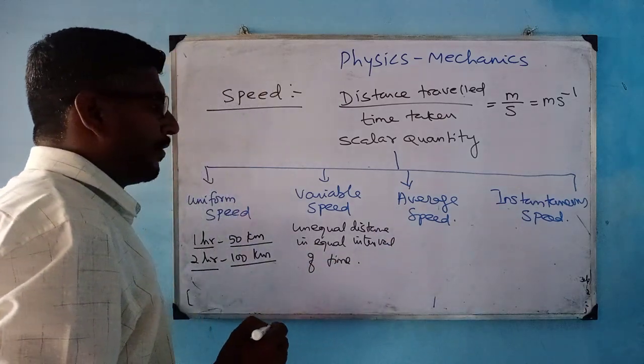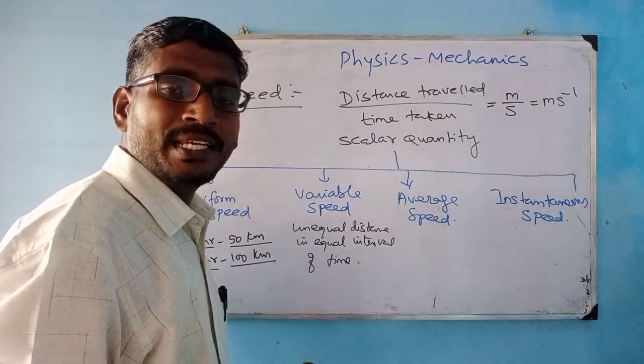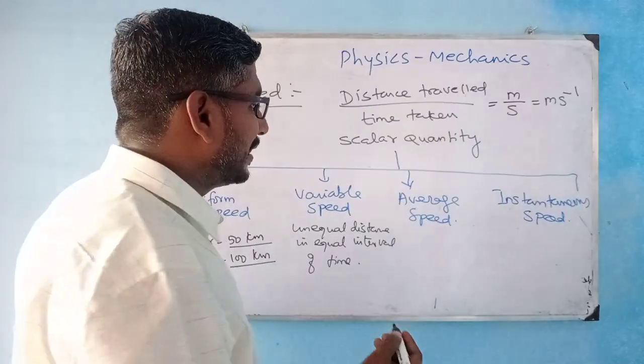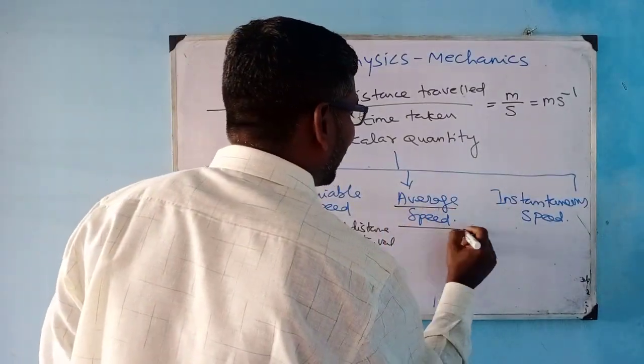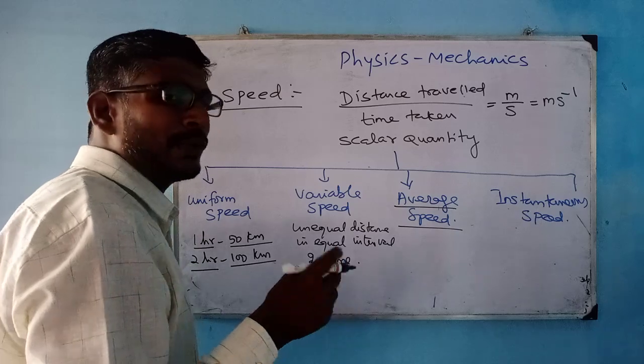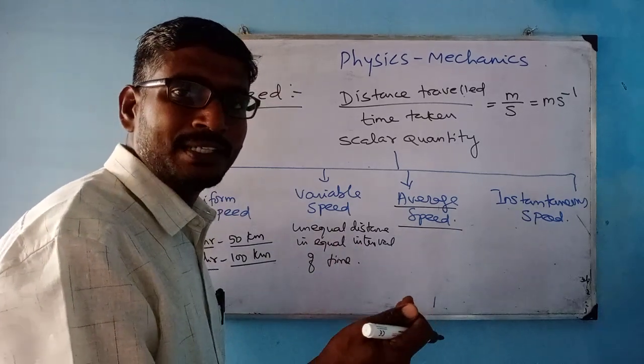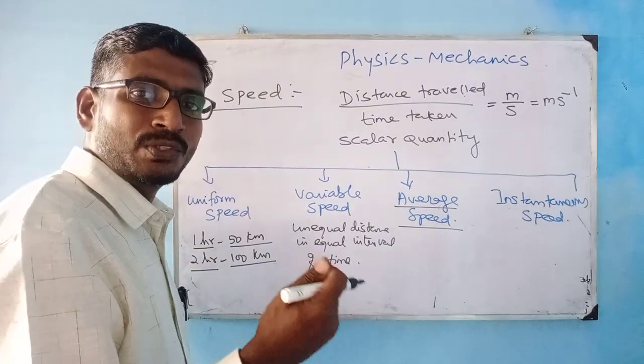Average speed, for an object moving in a variable speed, only then you can calculate your average speed, because in variable speed you have different distances covered and sometimes the time taken is also different.